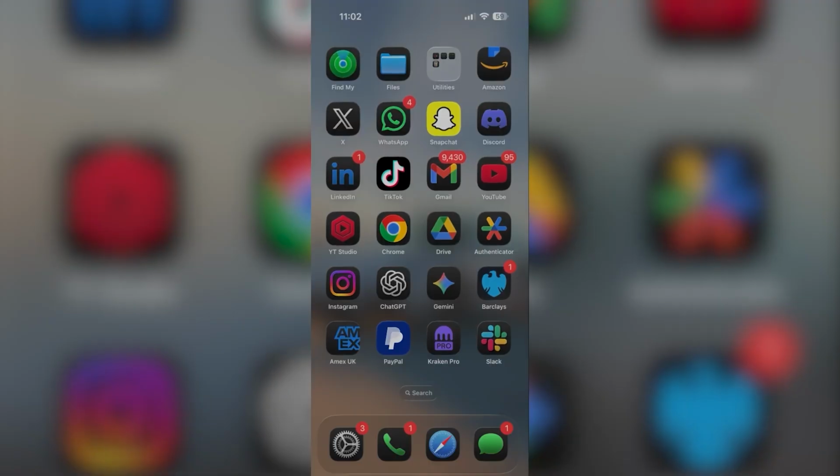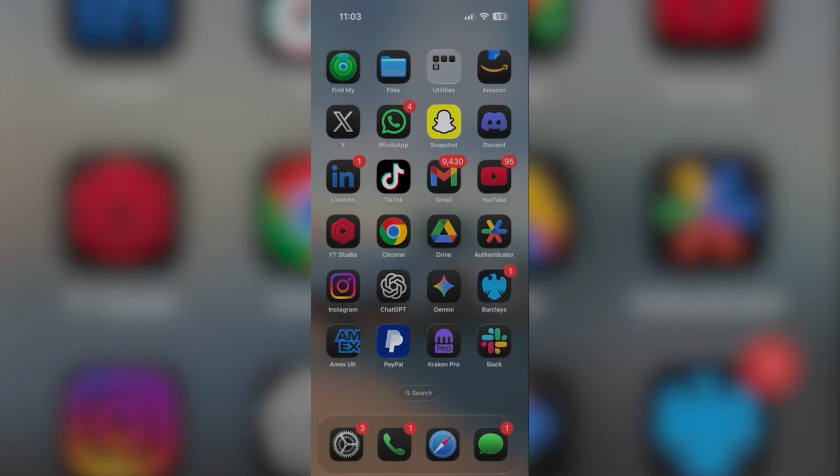Now, this can be very useful because let's say you wanted to search something, but you don't want anyone seeing what you searched, or you don't want to see your searches again. It's very simple to do, just for some added privacy, and you can do it on any iPhone you have.